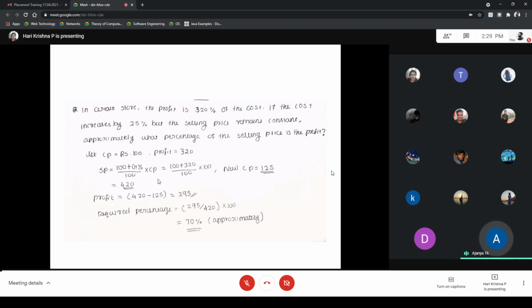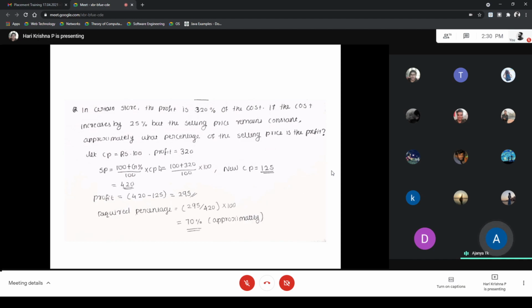And in this question you can see, the cost increased by 25%. We are taking the cost price as 100. The 25% of 100 is 25. So 100 plus 25 is 125. So the new cost price is 125.